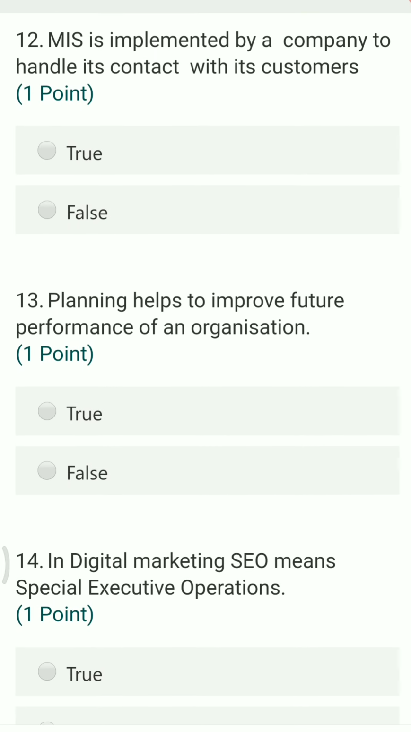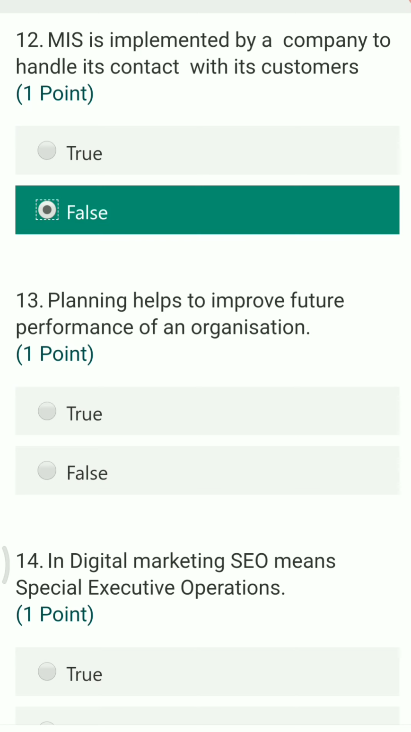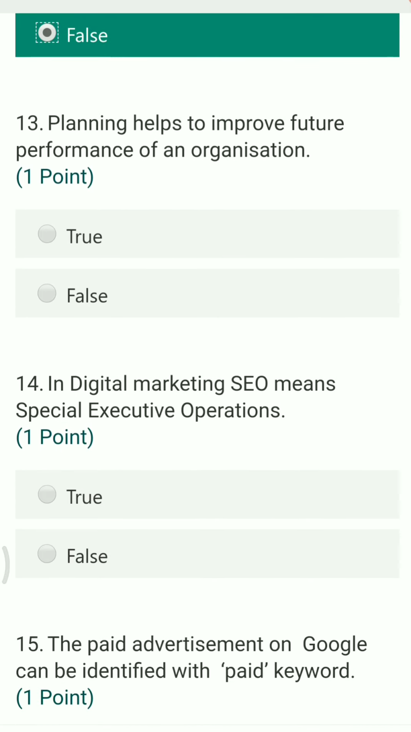Next question, MIS is implemented by the company to handle its contact with customer. So this statement is false. MIS is not implemented for this purpose. CRM, that is customer relationship management, module is used to handle the contact with the customer.